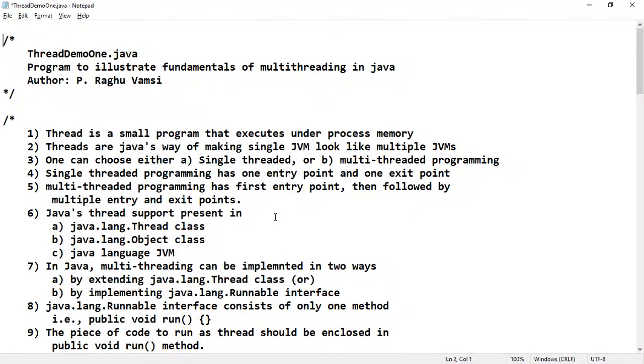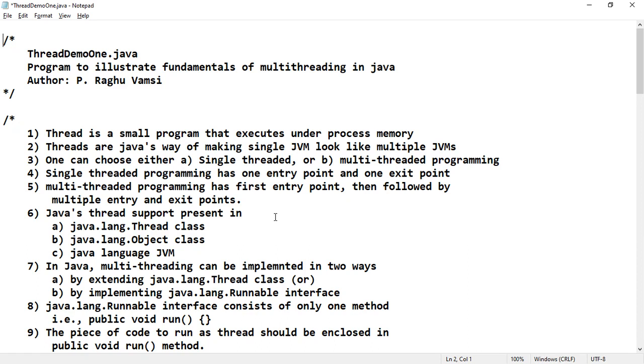So in the last lecture we have seen the thread states and how the thread states will be operated, and how a thread will change from one state to another state. What are the different functions that are to be called upon a thread so that the state transition takes place. So these kind of things we have seen in the last lecture. Today we are moving into the programming aspects of multi-threading.